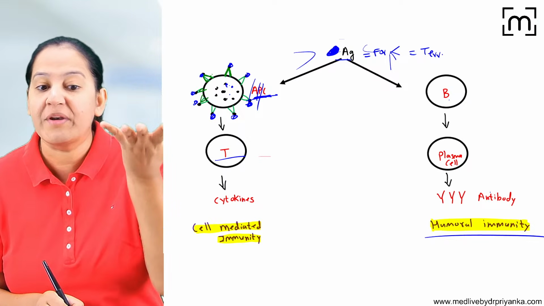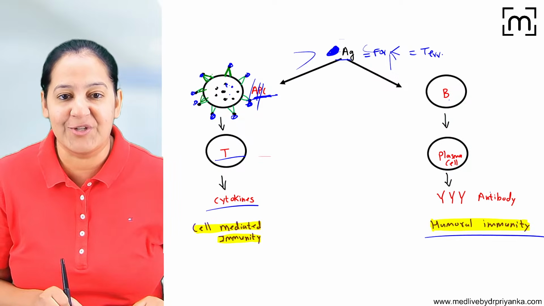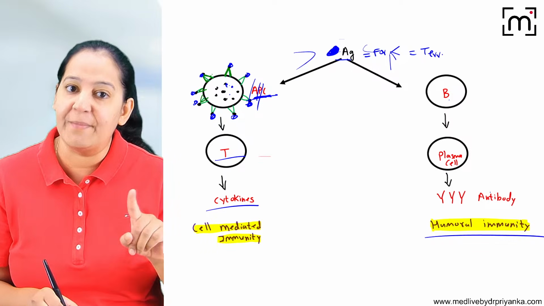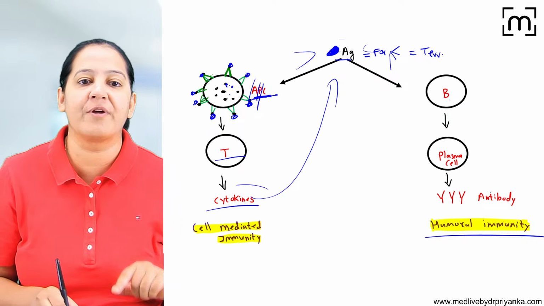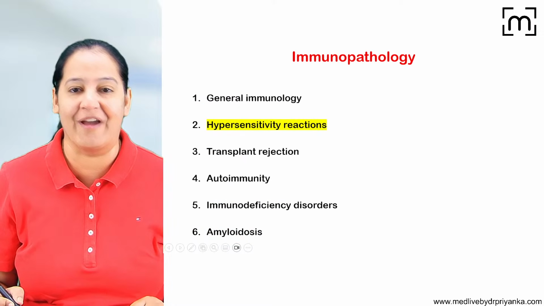T lymphocyte gets activated on receiving the signal and it secretes the cytokines. Cytokines will cause the inflammation and destroy the antigen. So the end product here is the cytokine. So this is the mechanism I have repeated, right?